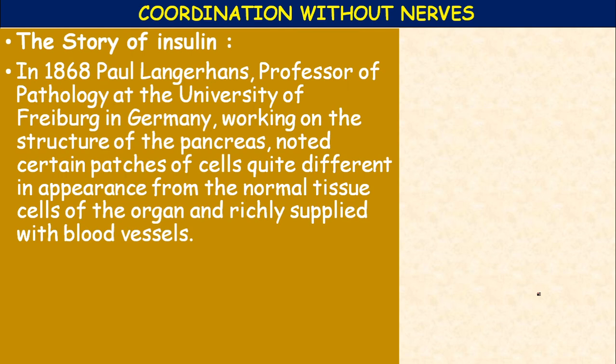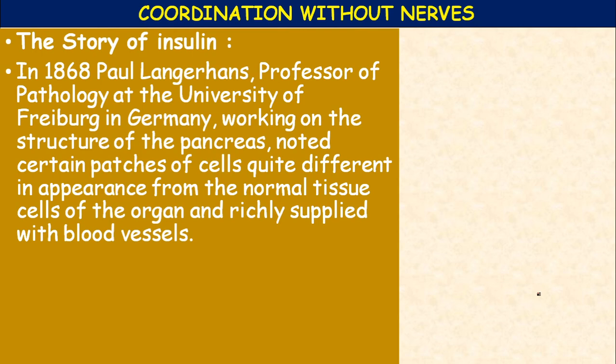Okay, so in 1868, who is that? Paul Langerhans, a professor of pathology at the University of Freiburg in Germany. He studied the structure of the pancreas.